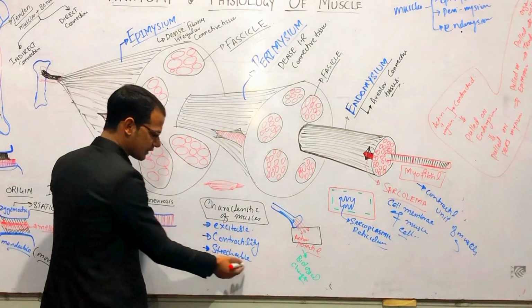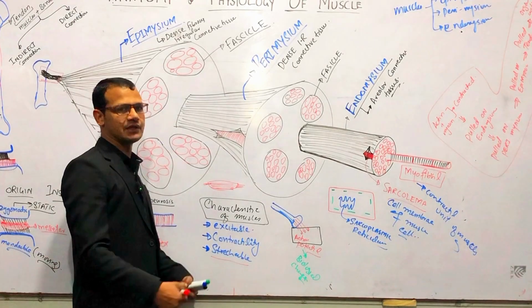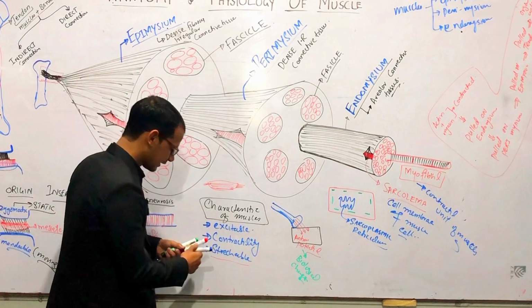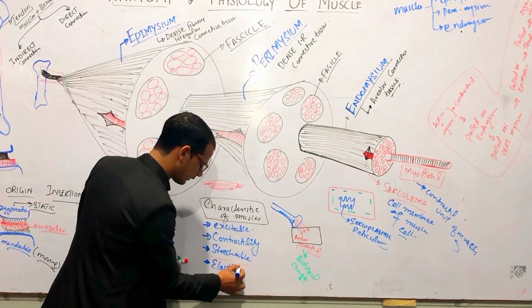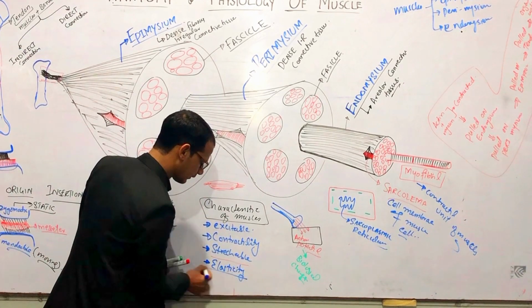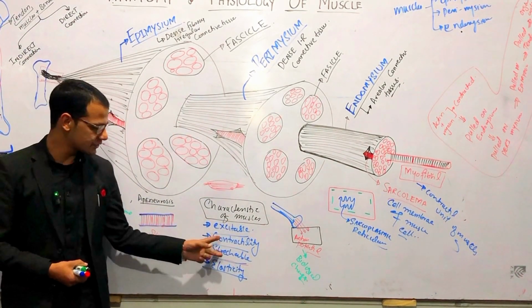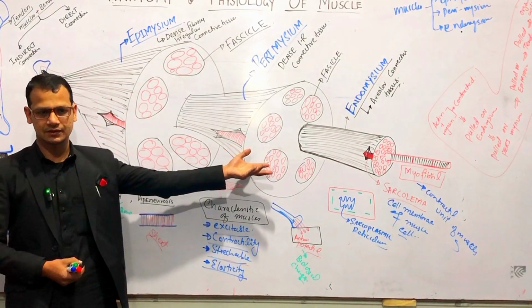So these muscles are stretchable. The next thing is elasticity, right? So these four are the unique characteristics which make the muscles different from others, right?